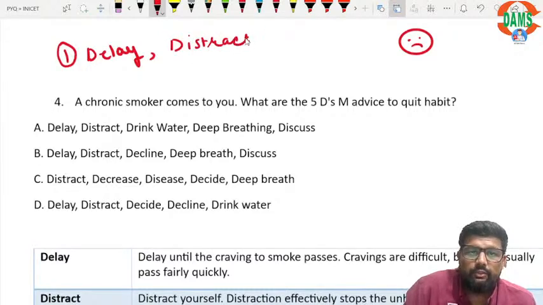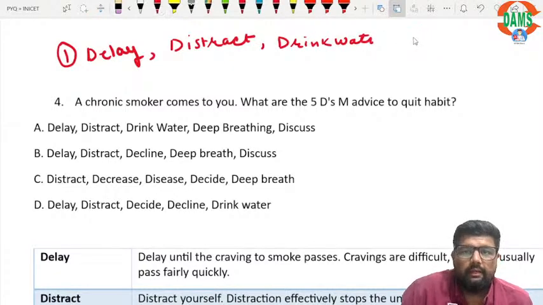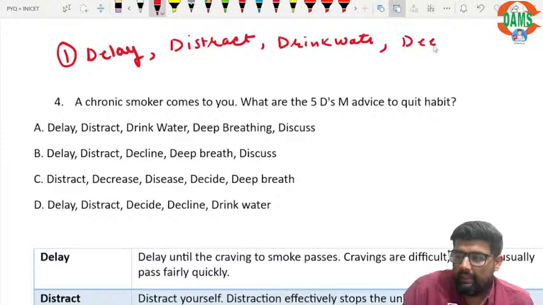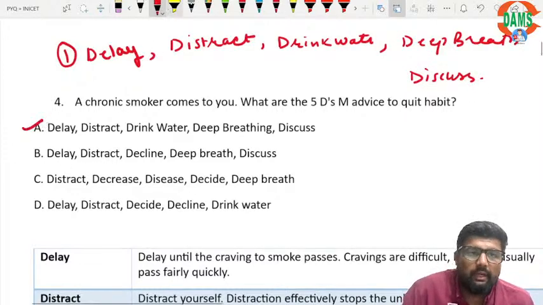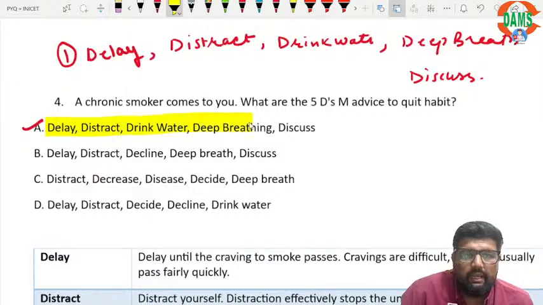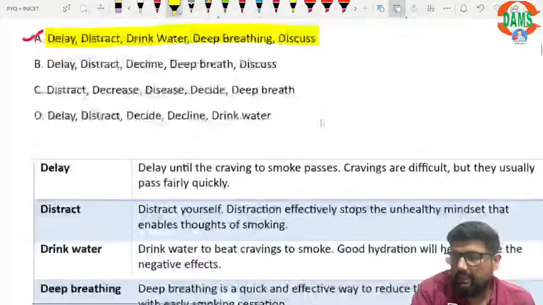Third is to drink water. Take a deep breath and then you can discuss. So the correct answer here is A. Delay, distract, drink water, deep breathing and discuss.